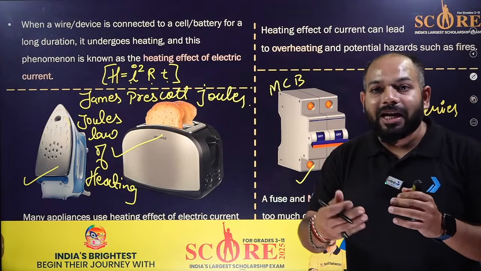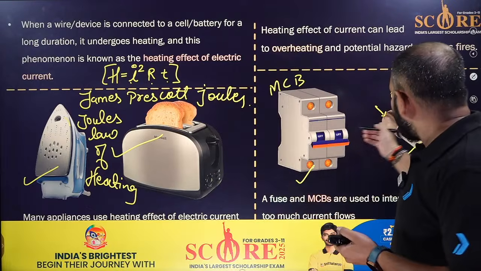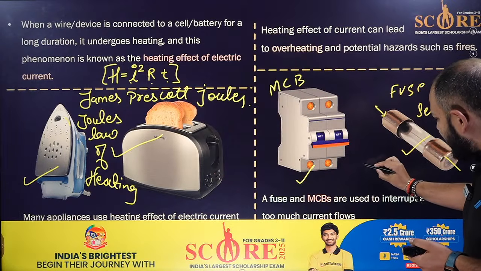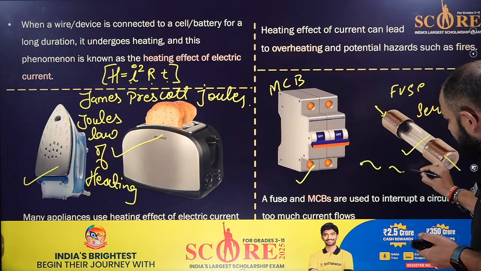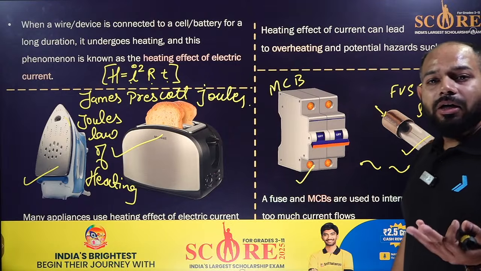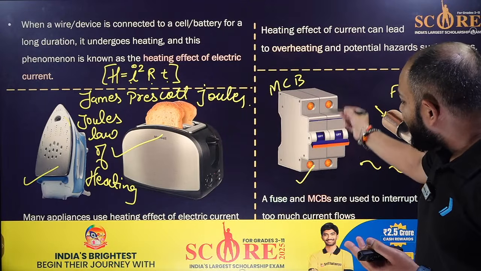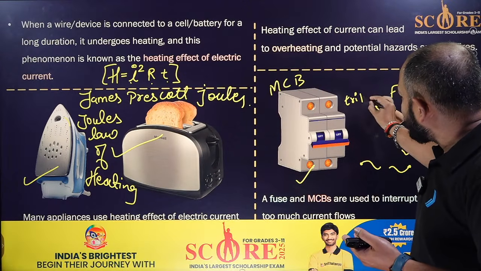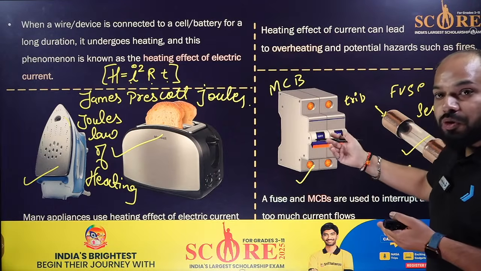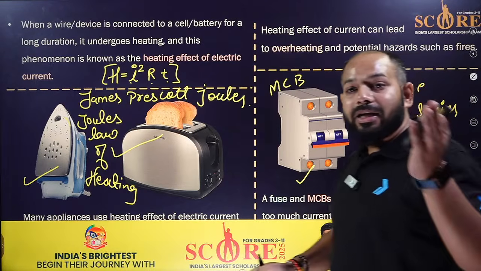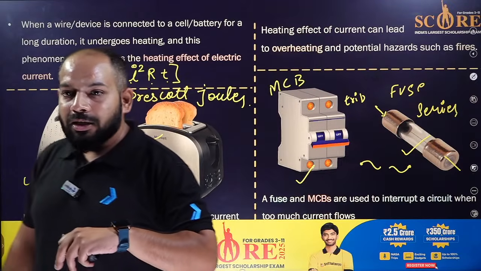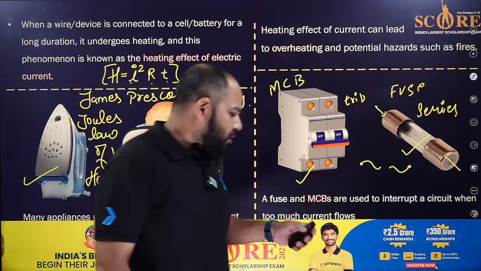So when excess current more than its rating goes, what will happen? Either it breaks the circuit and the fuse blows, so current won't go and your appliance will be saved, or it will trip. Trip means it goes down, so you need to put it up again so that the current can start to flow again. Okay, I hope this is clear to you all.